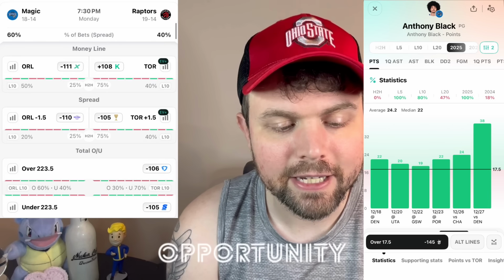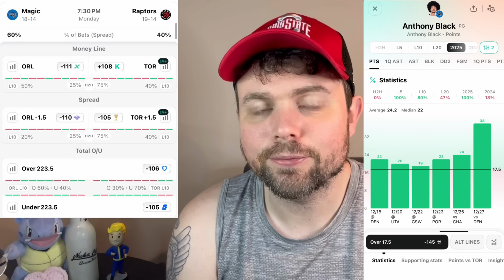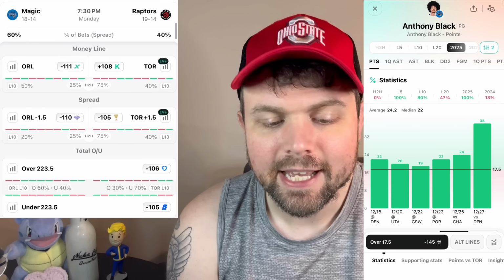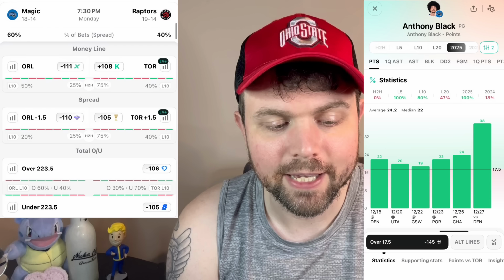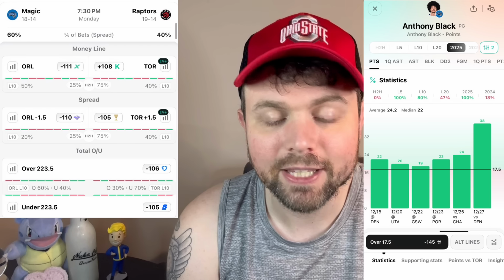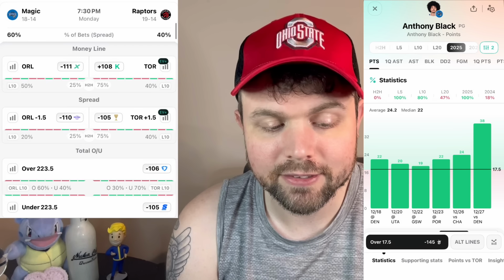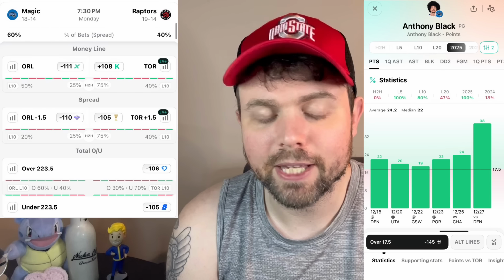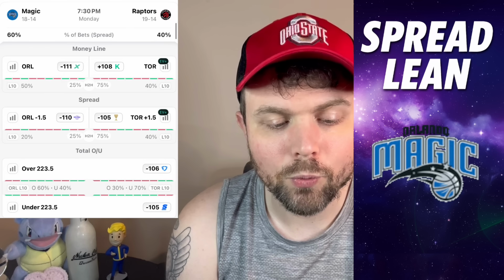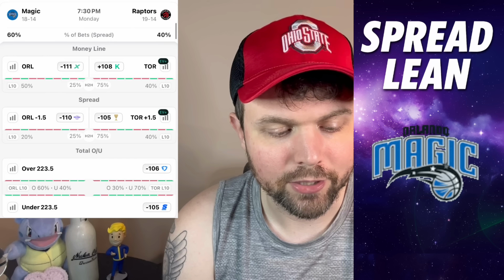And then for the Magic, this is an opportunity play. It's going to be Anthony Black over 17.5 points. So in games with Jalen Suggs and Franz Wagner out this year, he has hit in 6 out of 6 games, 100% hit rate, scoring 24 points per game, taking around 17 shots a game and making 50% of them. He's very efficient. So this is a great opportunity for him. The matchup isn't the best in the world, but he does get the Raptors on a back-to-back here in an overtime game. And then for lean here, the Raptors have covered 1 out of 6 back-to-backs. So I will lean the Magic coming into Toronto.